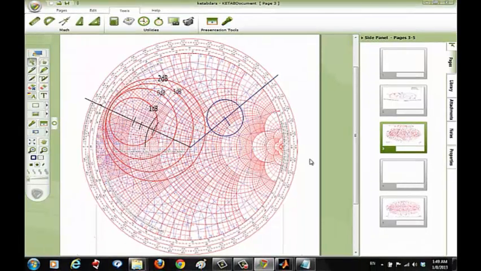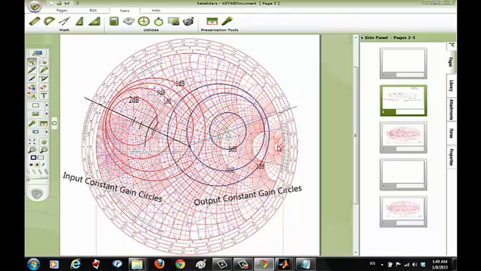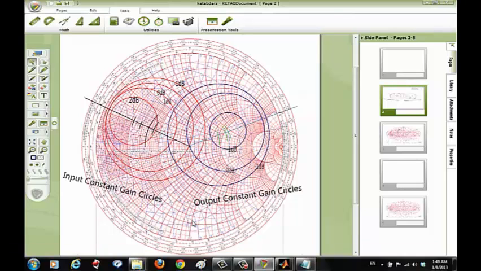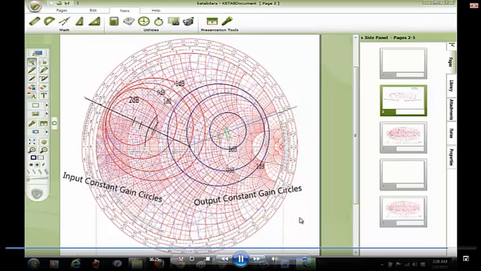And after doing this for the 0 and minus 1 dB, you will get this. This is the input constant gain circles on the left and the output constant gain circles on the right.